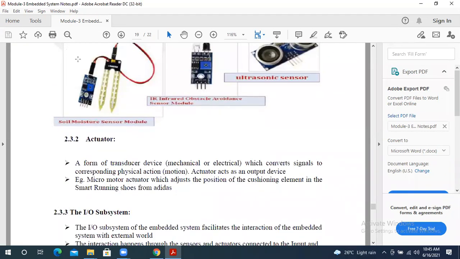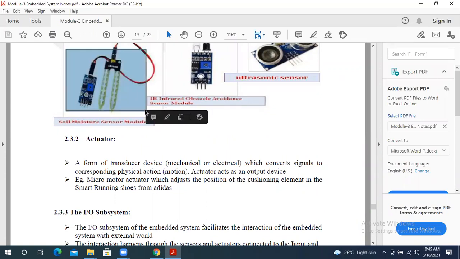This is the soil moisture sensor module. Soil moisture means, depending on this content, we can see how much water level we have in our fields, that is in our land. And this is the ultrasonic sensor, used for sound purposes.